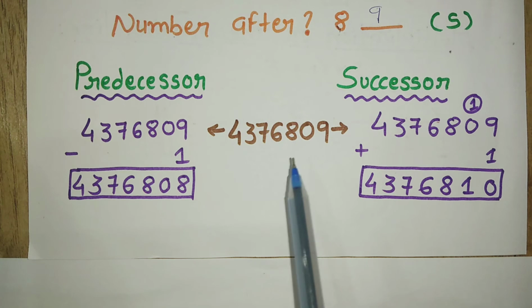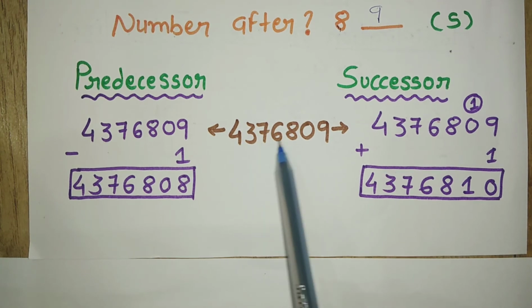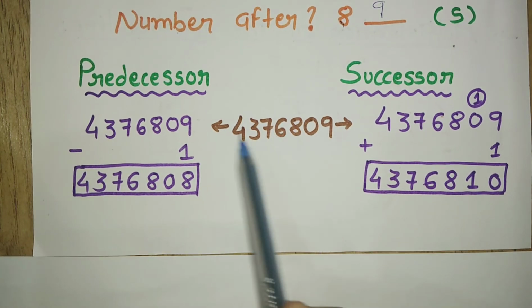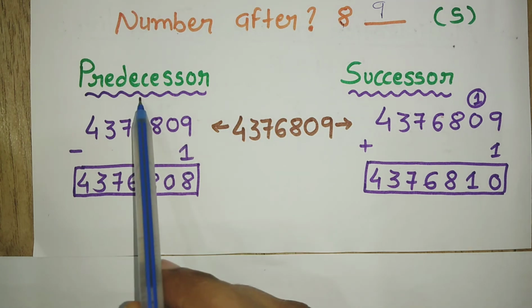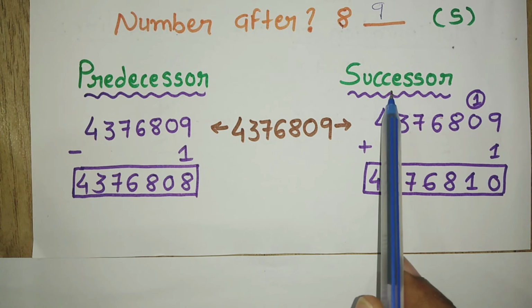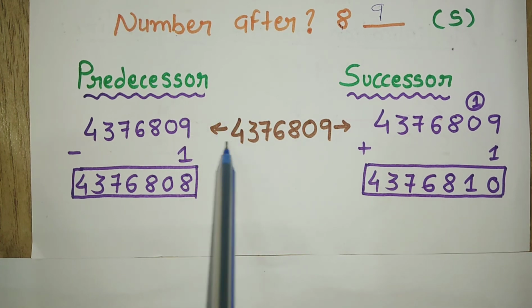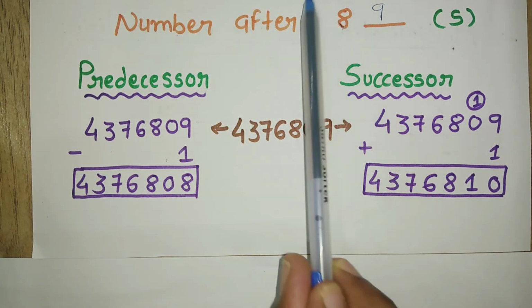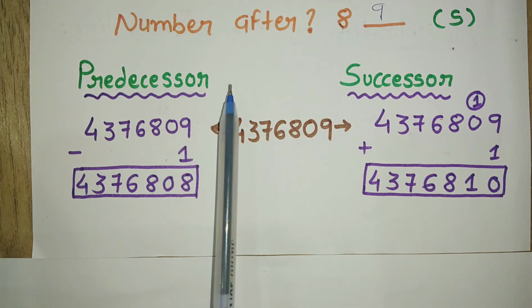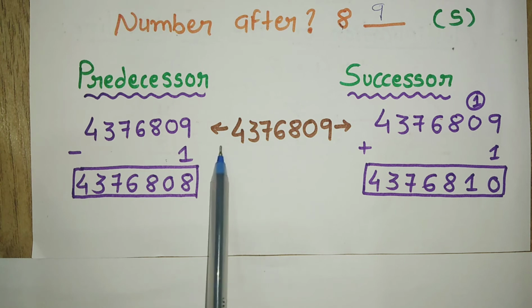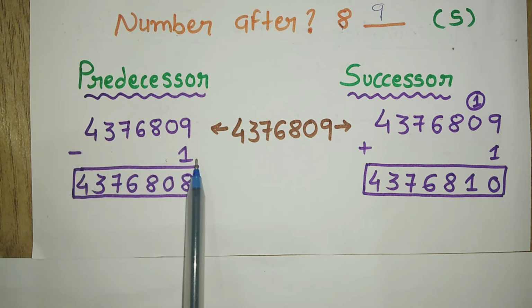Okay, this one number, 4376809. We have to find the predecessor of that and the successor of that. Predecessor means -1, as I told you earlier. Number before means -1, number after means +1. So whatever number is given, I will write that number and -1.